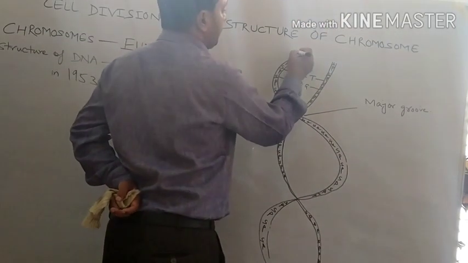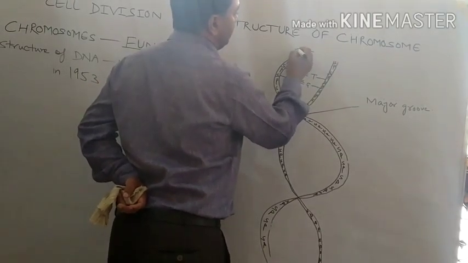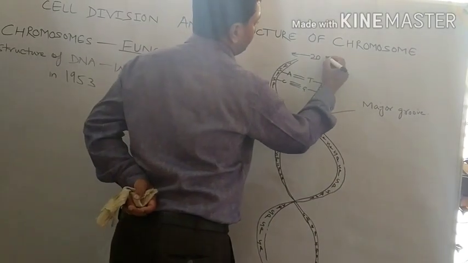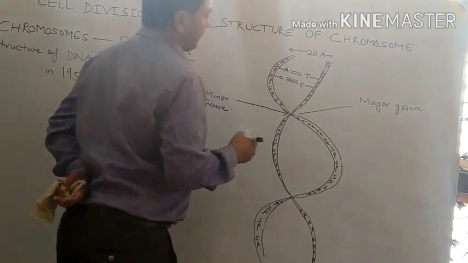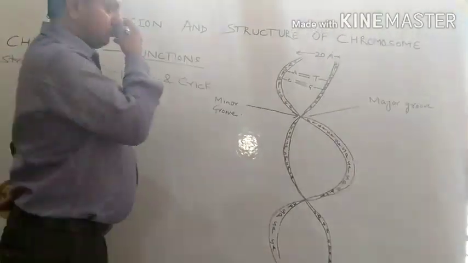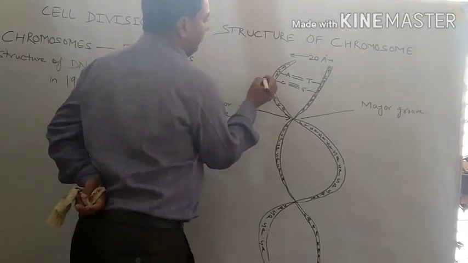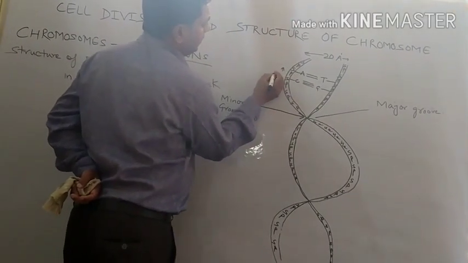This thickening is 20 angstrom. In between two base pairs, we are having the distance of 3.4 angstrom.